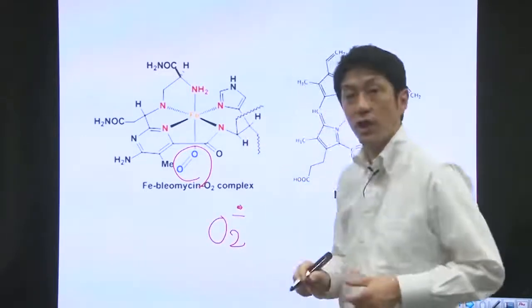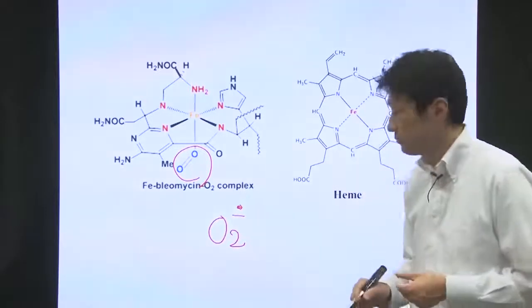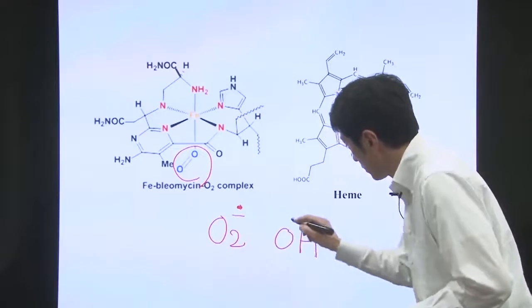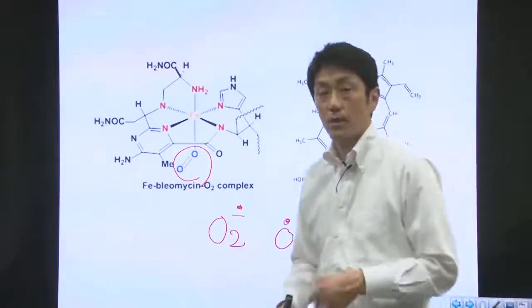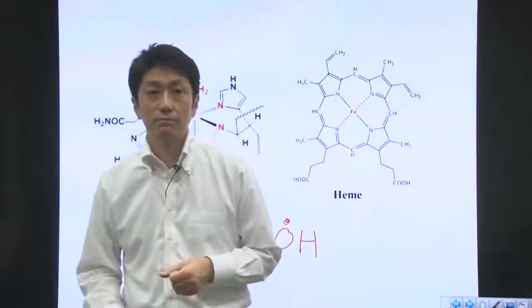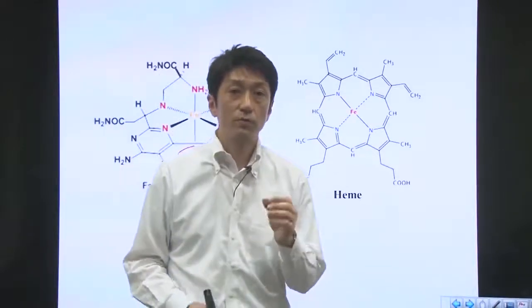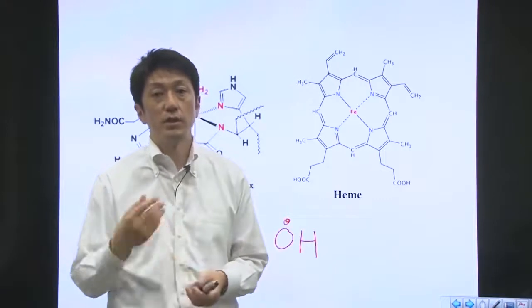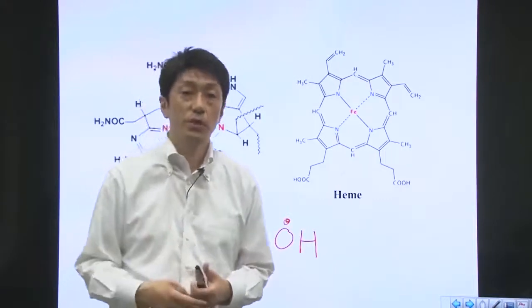Here's a superoxide anion radical. The hydroxyl radical is like this. These are very, very reactive. The hydrogen abstraction from the DNA backbone leads to DNA strand breaks, which inhibit gene expression and replication.